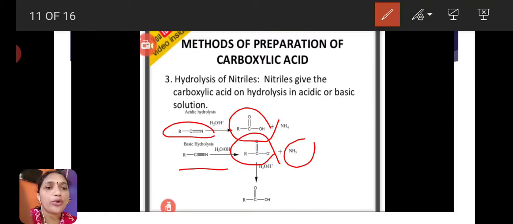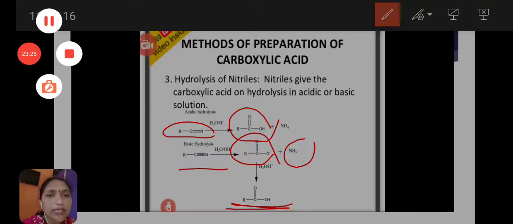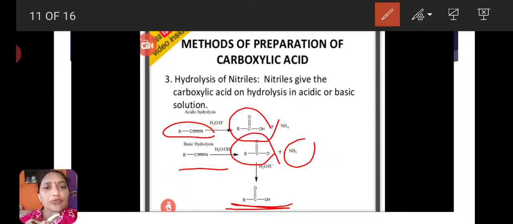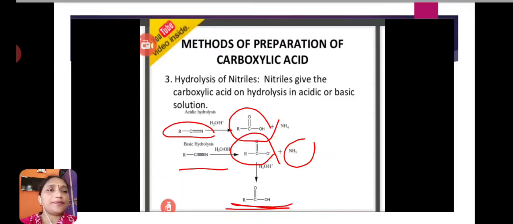Then this undergoes hydrolysis and gives carboxylic acid. This is the hydrolysis of nitriles. Nitriles are cyanide functional group containing compounds. These alkyl nitriles undergo hydrolysis in acidic or basic condition to form carboxylic acids.